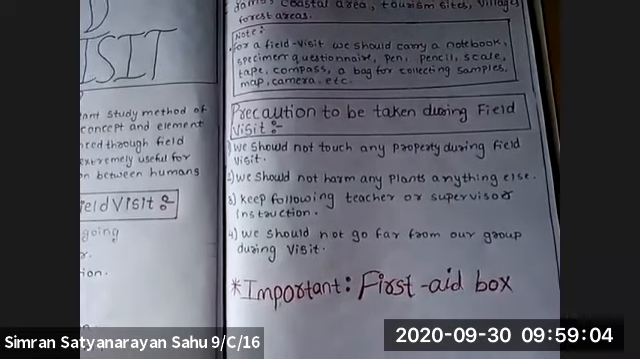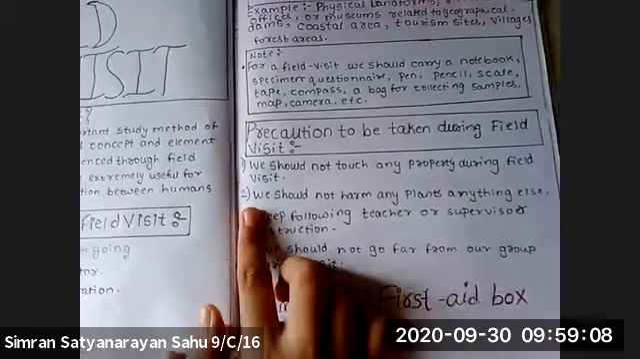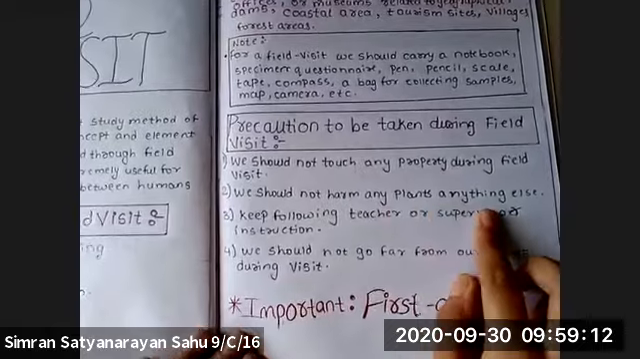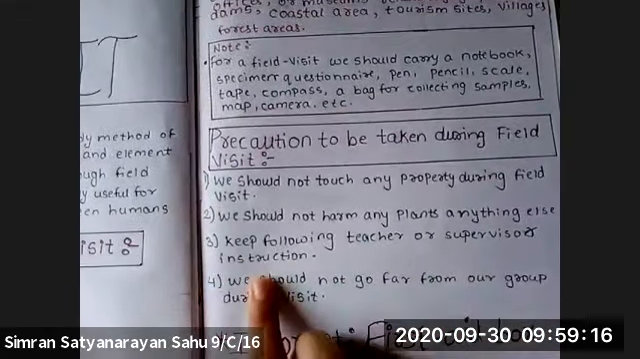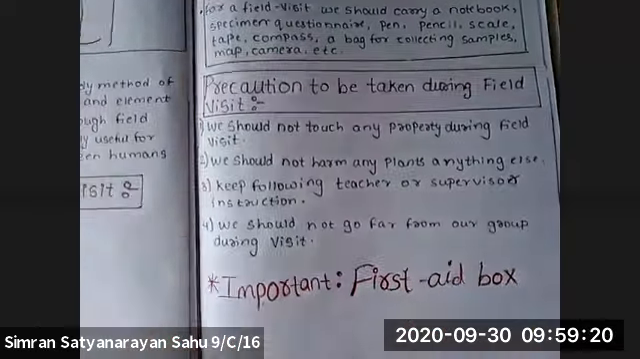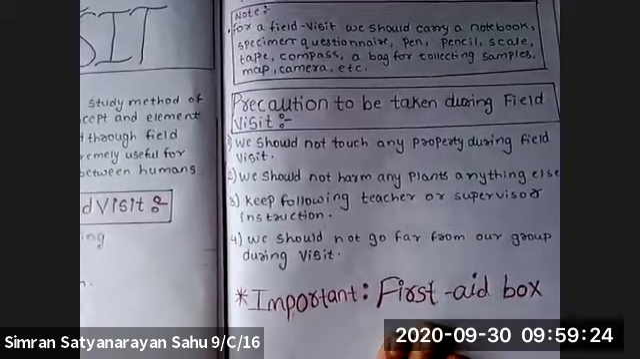So what precautions should we take during a field visit? We should not touch any property during the field visit. We should not harm any plants or anything else. Keep following the teacher's or supervisor's instructions. We should not go far from our group. And the important thing that we should always carry with us is the first aid box.